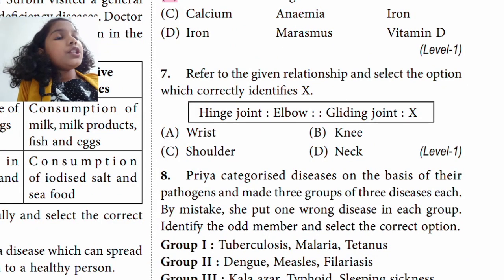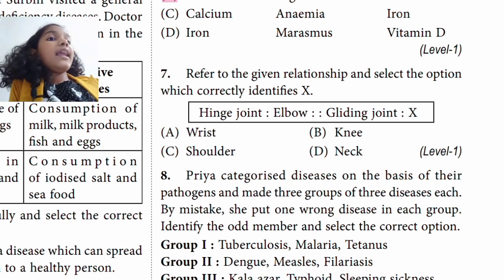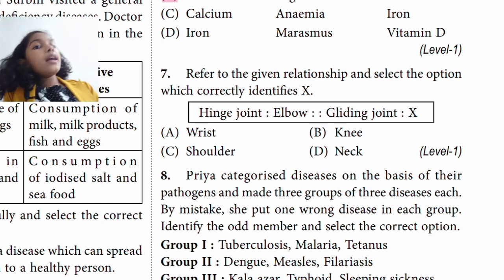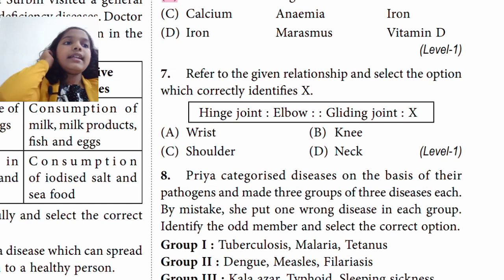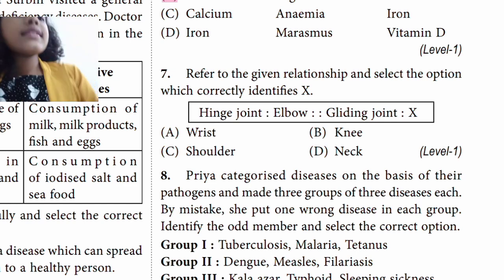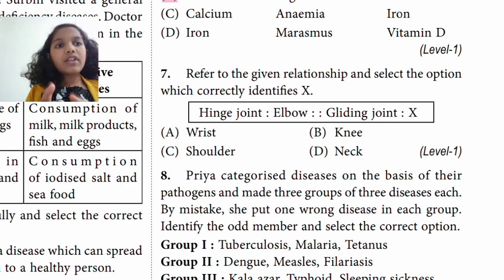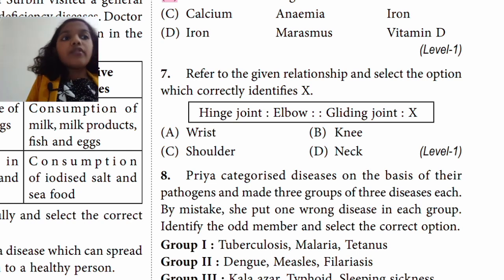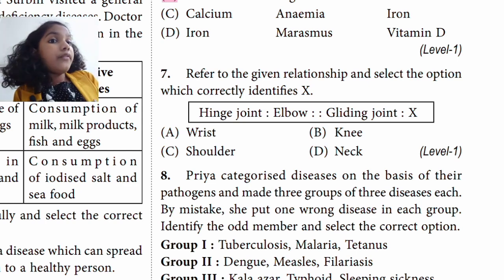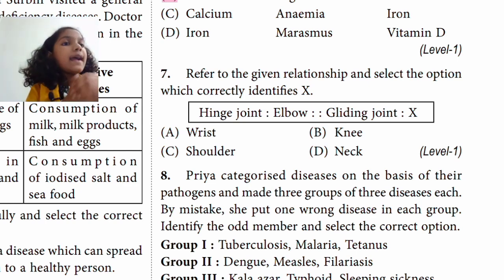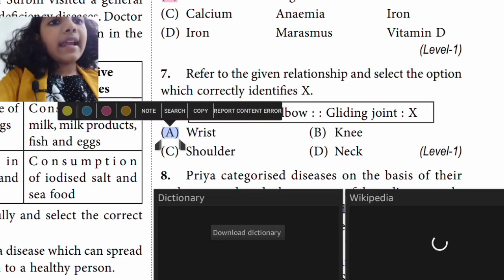Refer to the given relationship and select the option which directly identifies X. Hinge joint, elbow, gliding joint, X. So they are saying the name of the joint, and they are going to tell where that joint is found. Where is a gliding joint found? It is found in the wrist, and so A is the right answer.